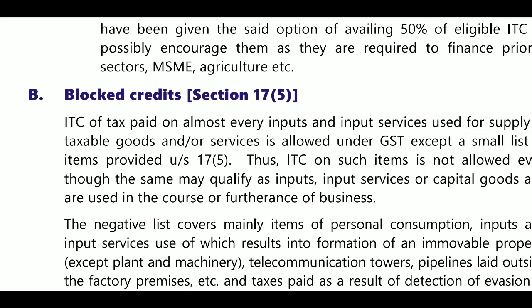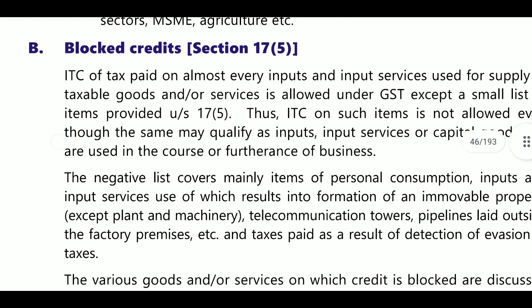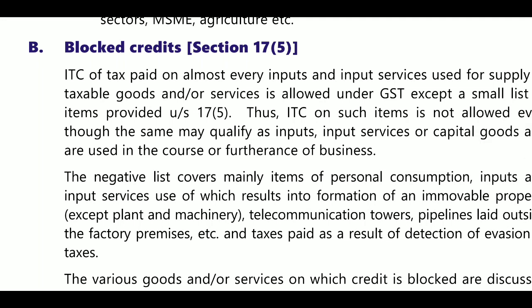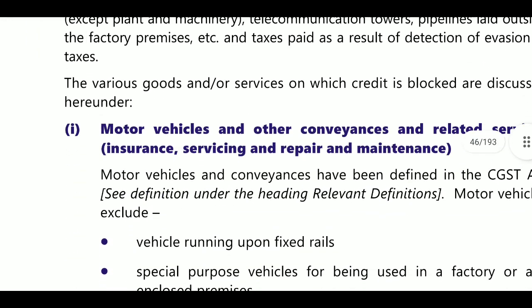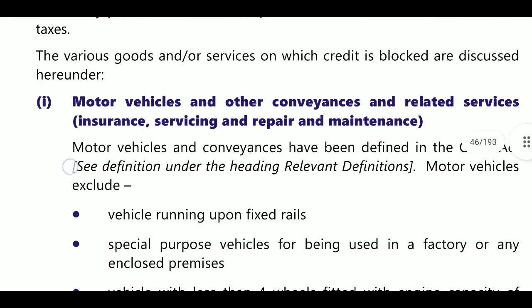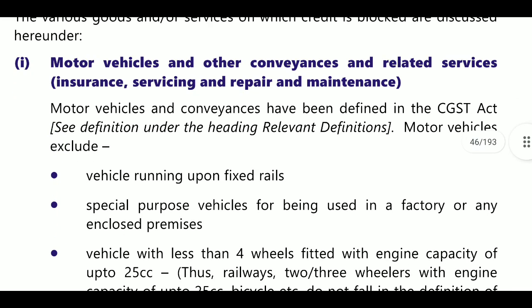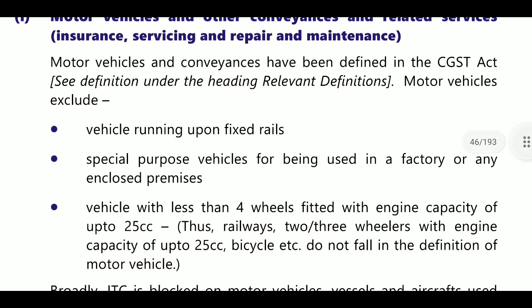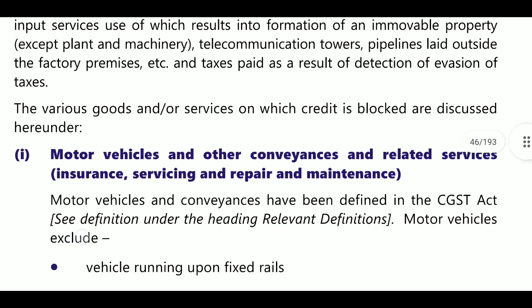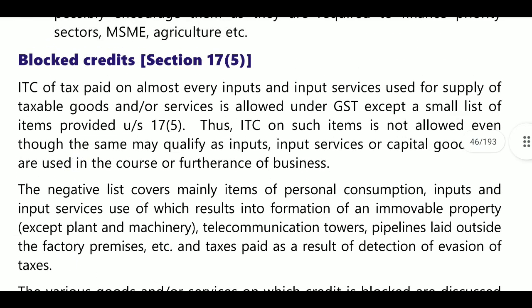Next, blocked credit. Section 17.5. What is this 17.5 blocked credit? Here blocked credit means there may be ineligible credit. This will be considered motor vehicles and other conveyance and related services, that is insurance services and repairs and maintenance services. Here what is this motor vehicle? If you use the motor vehicles, then it will be treated as blocked credit.